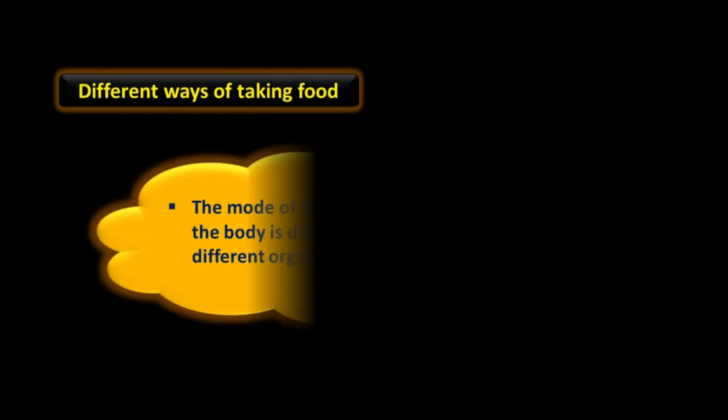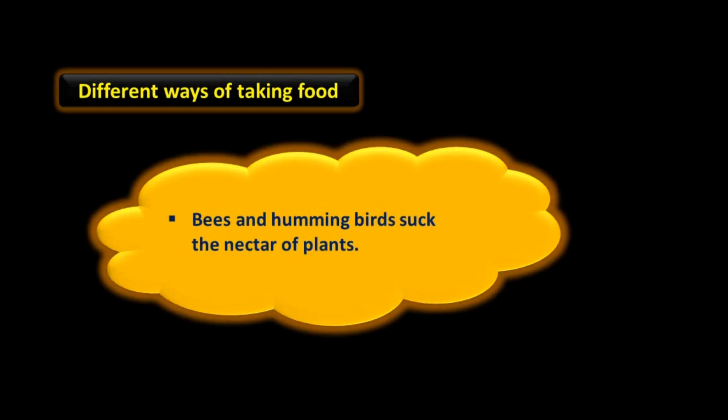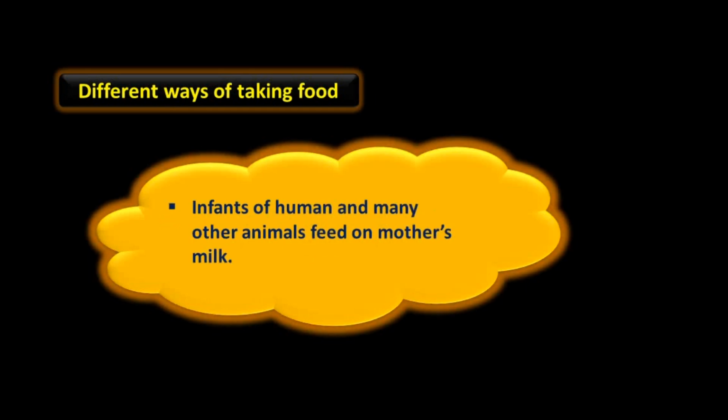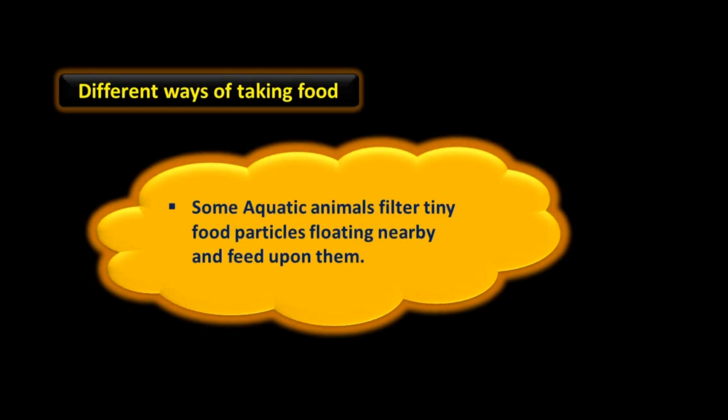Different ways of taking food in the body. The mode of taking food into the body is different in different organisms. For example, bees and hummingbirds suck the nectar of plants. Infants of human and many other animals feed on mother's milk. Snakes, like python, swallow the animals they prey upon. Some aquatic animals filter tiny food particles floating nearby and feed upon them. Various modes of feeding in various animals.